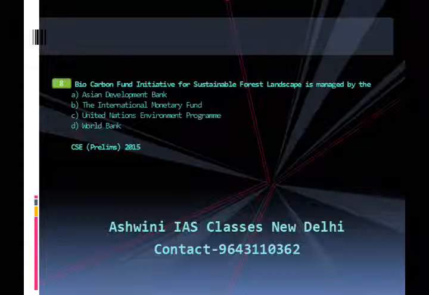The answer is D, that is the World Bank. A brief explanation of the answer. The Biocarbon Fund Initiative for Sustainable Forest Landscape is a multilateral fund supported by donor governments and managed by the World Bank. This fund seeks to promote a reduction in greenhouse gases from the land sector. Now let us move to question number 9.